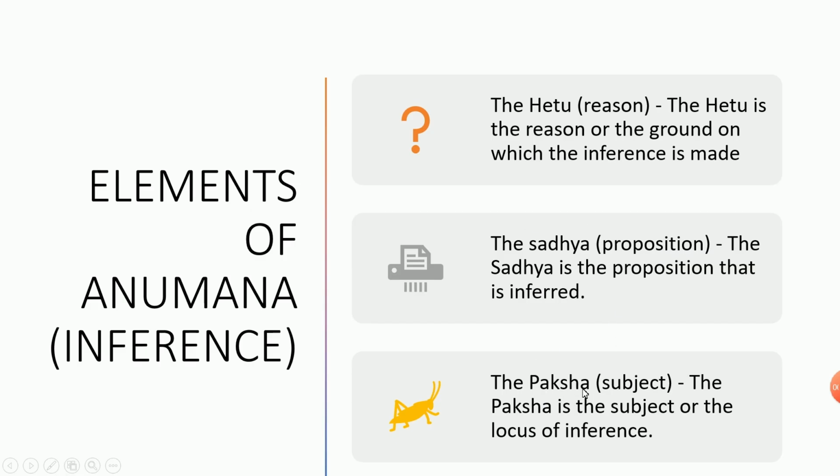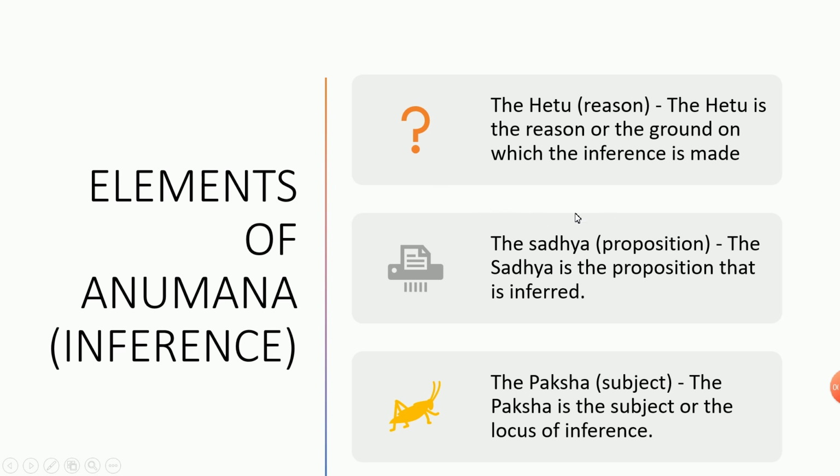Next is the Paksha, that is the subject. Paksha is the subject or the locus of inference. That is, about what you are inferring. In the same example, you are inferring about my bike ride, not just the bike or helmet alone.